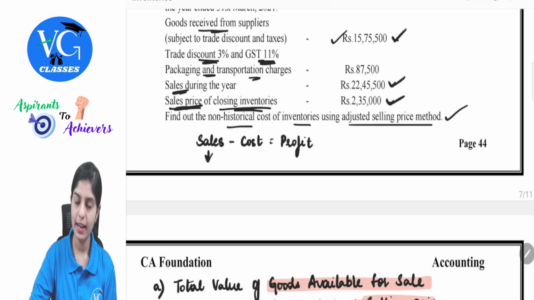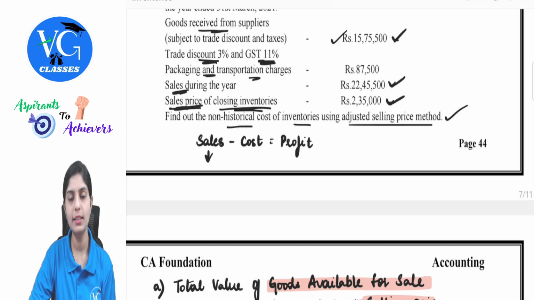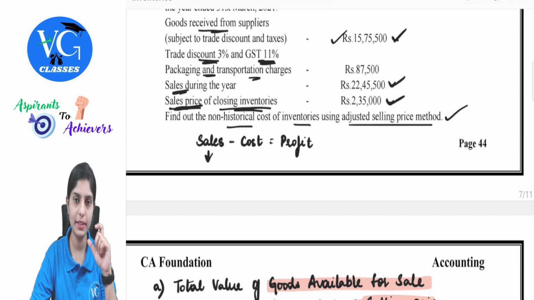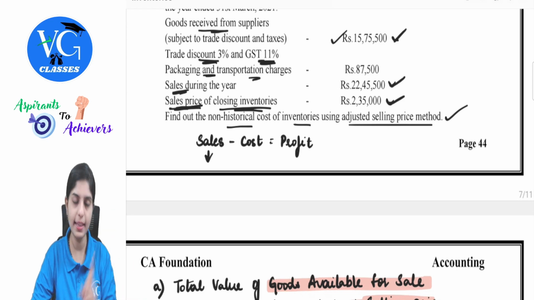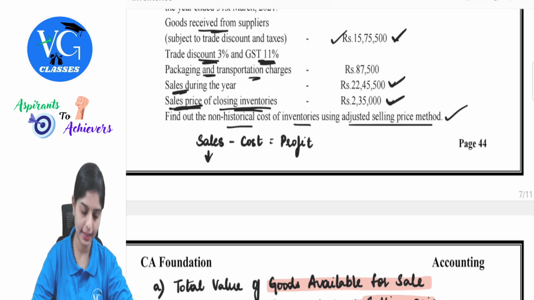So when they are giving you both discount and taxes, follow the format. That is, first take out the discount because it is a trade discount uniformly applicable, and then on top of that you will add taxes.